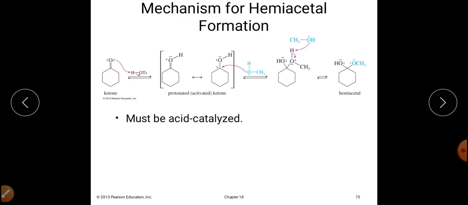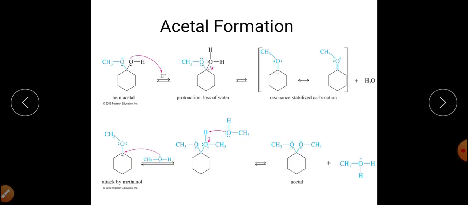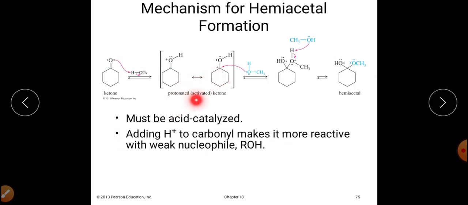Now the mechanism for the reaction: it must be catalyzed by the acid. So the mechanism involves initial protonation of the carbonyl oxygen, and when this protonation happens, there will be a positive charge on the oxygen.